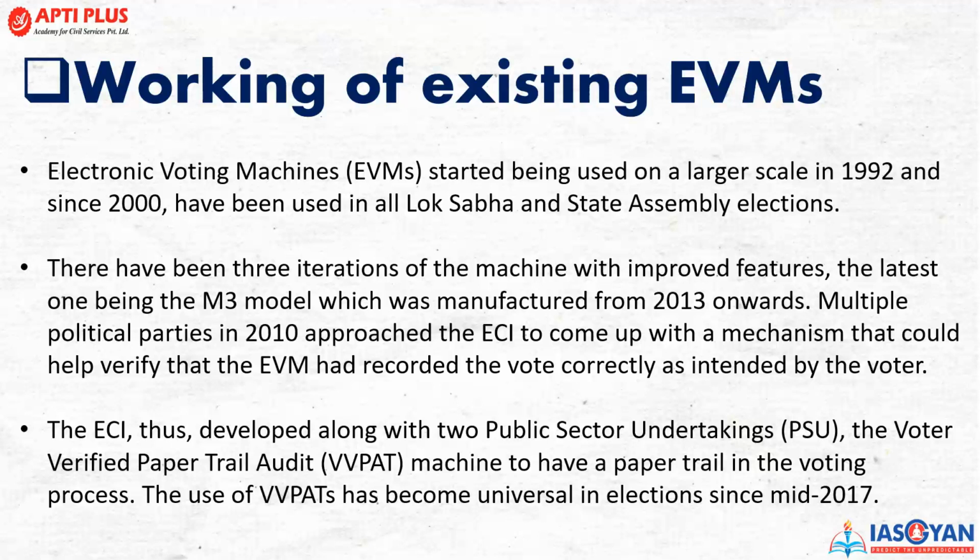Working of existing EVM की अगर बात करें, electronic voting machines started being used in the larger scale in 1992. This was a time when the actual inceptions took place, and since 2002 that has been used in Lok Sabha and state assembly elections. There has been 3 iterations for the machines to improve features. अगर latest की बात करें, M3 मॉडल है जो कि इलेक्शन कमीशन ने यूज की थी 2013 onwards, and multiple